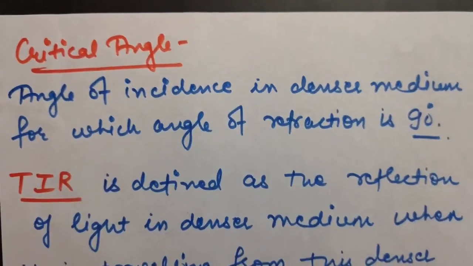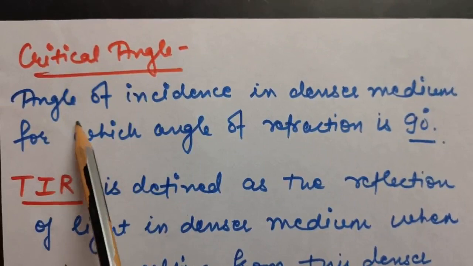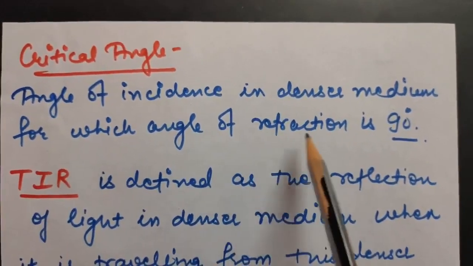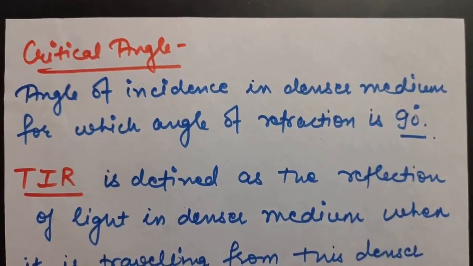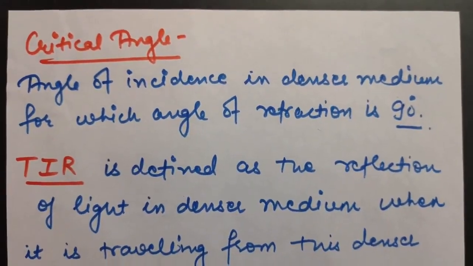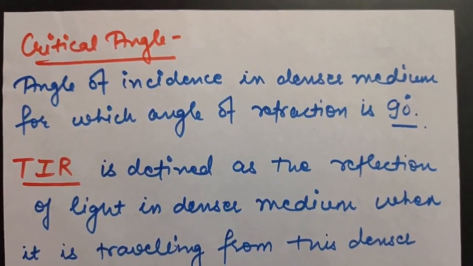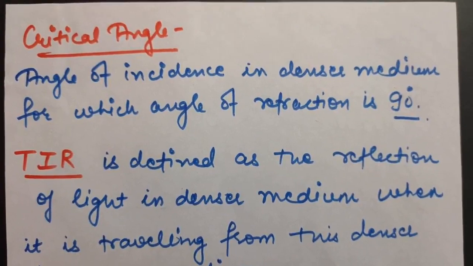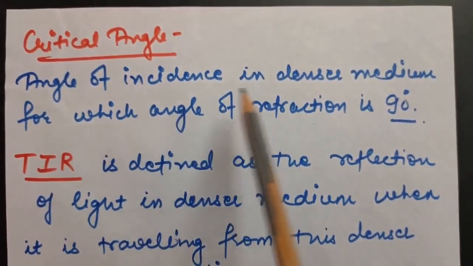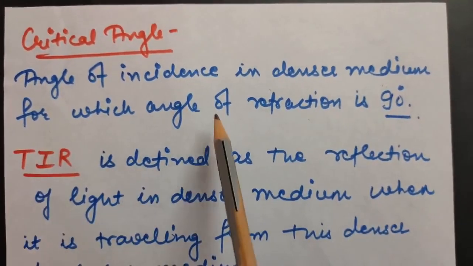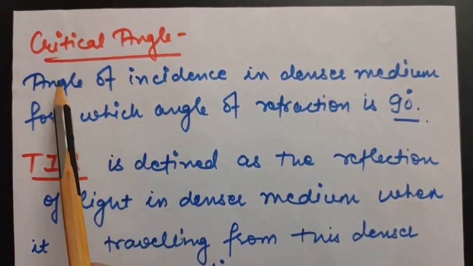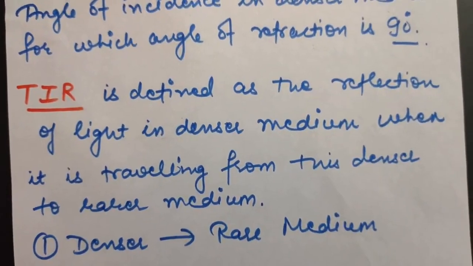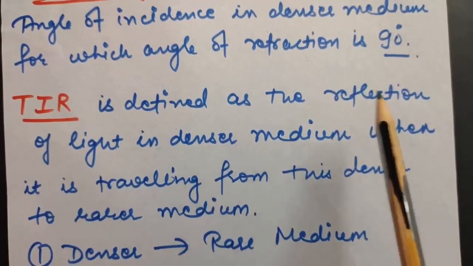So first of all, critical angle is that angle of incidence in denser medium for which the angle of refraction is 90 degrees. See, obviously if the refracted ray is going parallel to the surface, that means the angle between the normal and the refracted ray will be 90 degrees. So we can say the angle of incidence in denser medium for which the angle of refraction is 90 degrees is called critical angle.